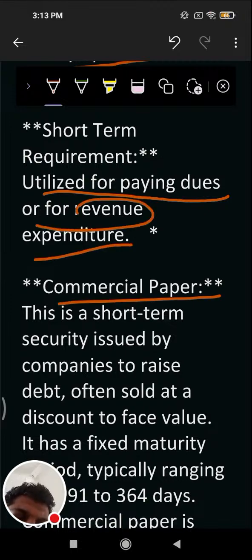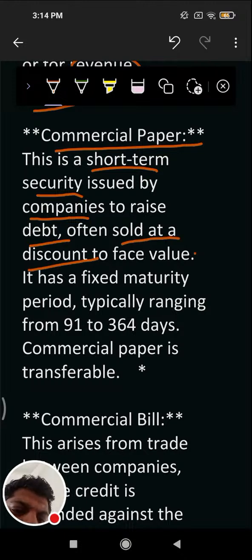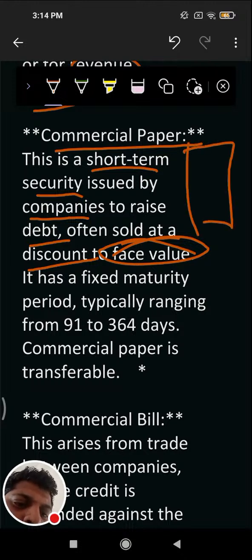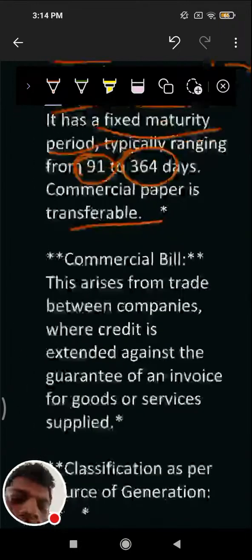Commercial paper. This is a short-term security issued by companies to raise debt, often sold at a discount to face value. Commercial papers have a face value of 100 but are sold at 94 or 95 rupees. It has a fixed maturity period typically ranging from 91 to 364 days. Commercial paper is transferable. Then, what is the commercial bill?